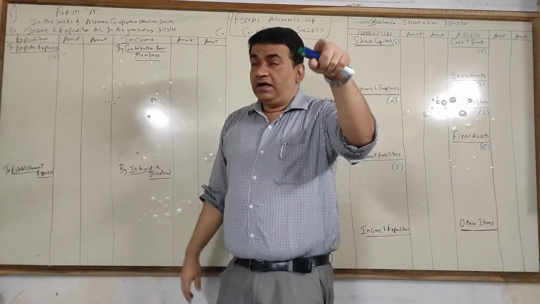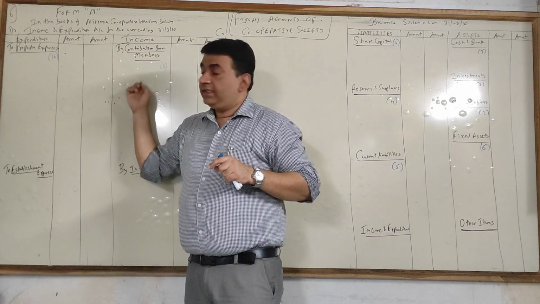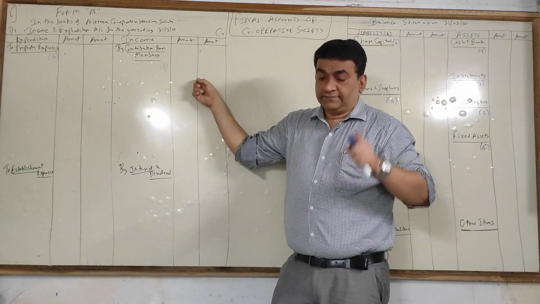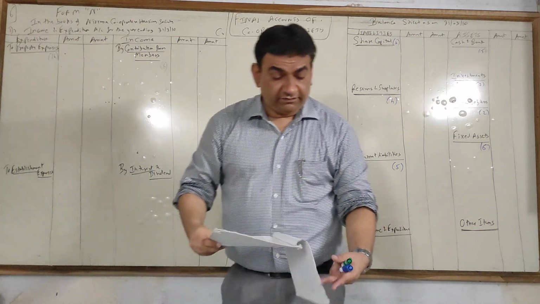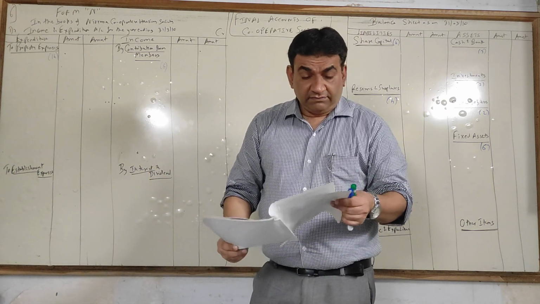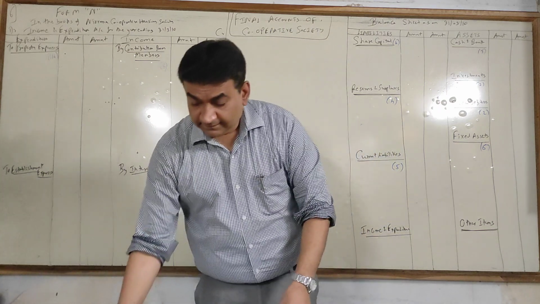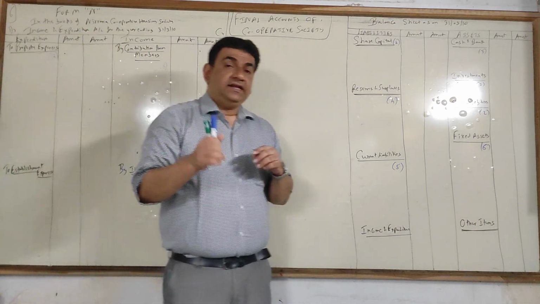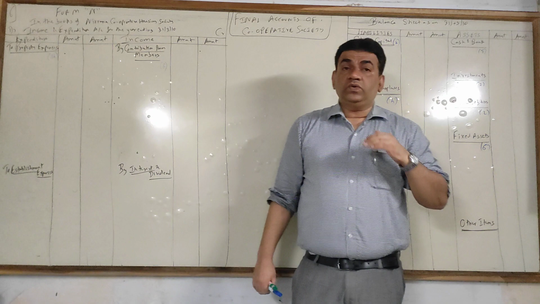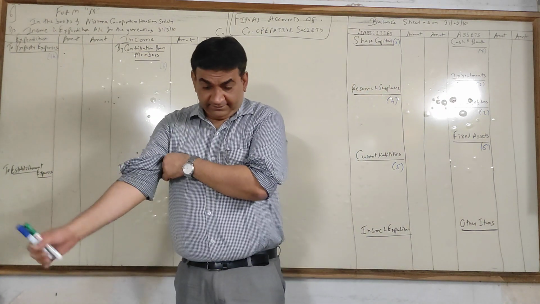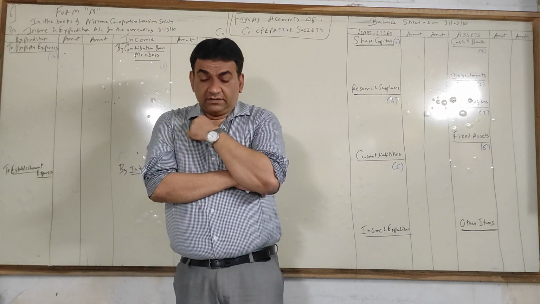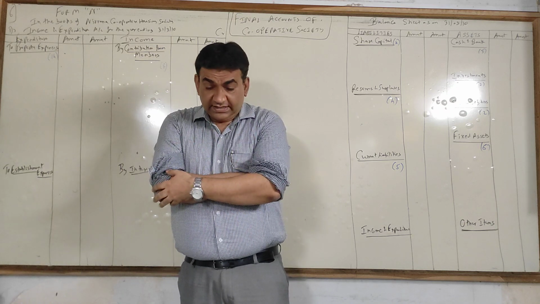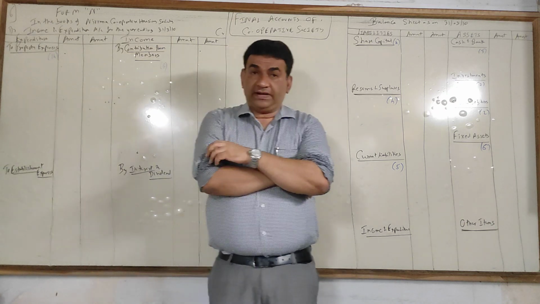Now I have made this income and expenditure account. Expenditure is debit, income is credit. Just keep the format in front of you. The sheet that you all have, come to page number 4. We will just roughly glance, and then when I start the sum, I will keep telling you in detail what is to be done. On page number 4, the numbering is 61, but on the 4th side they have given you the format of the income and expenditure account.